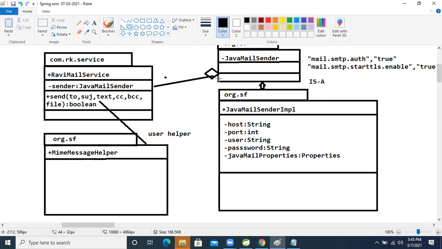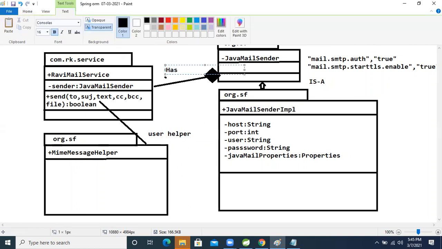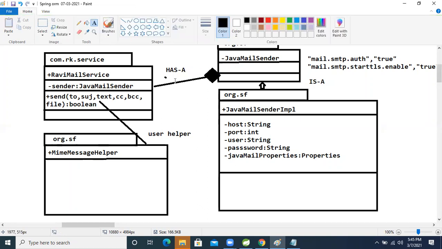A has-a relation is there, right? Between these two classes, a has-a relation is there, because we are using this interface attribute in this class.